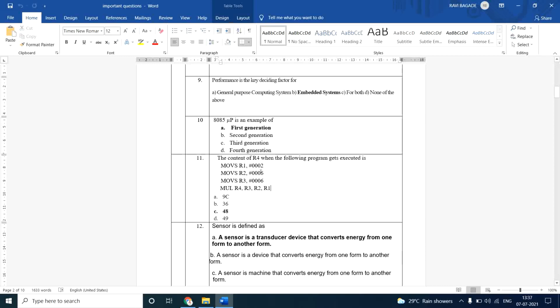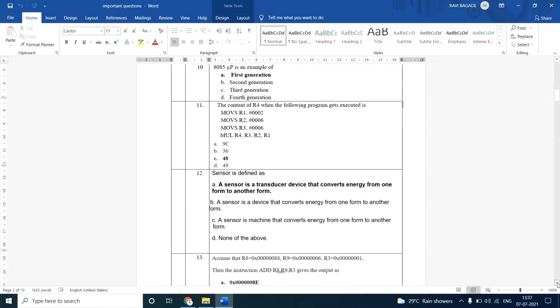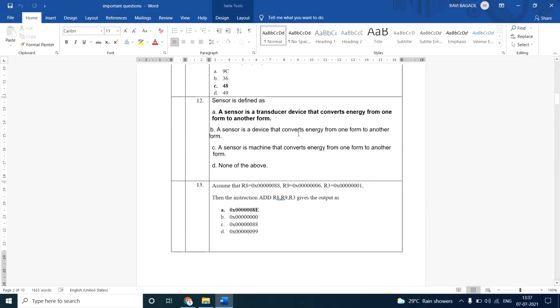Here is a program. What we are doing here: we are moving 2 into R1, then 6 into R2, then 6 into R3. Now I am multiplying all three data, 6 into 2. If I multiply, the hex value of that will be 48. Correct?